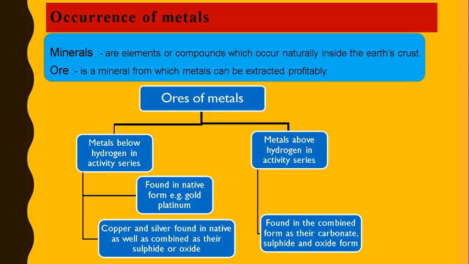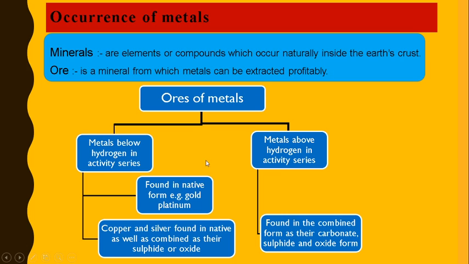If they come in contact with carbon dioxide, they will form carbonates, they will form sulfides, and they will form their oxides. So the metals are mostly present in combined state in the form of carbonates, metal sulfides, and metal oxides. While the metals which are present below hydrogen in the activity series are mostly found in native state, but some are present in their combined form also.